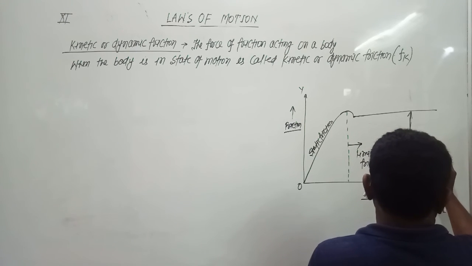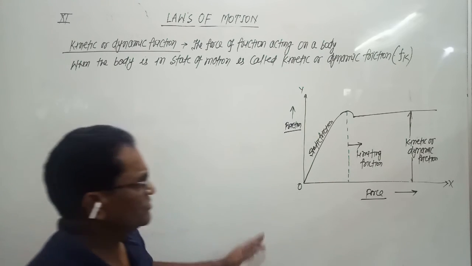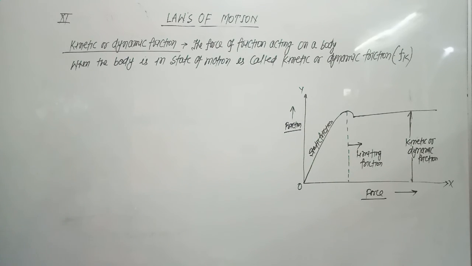So there are three types of friction: static friction, limiting friction, and kinetic friction. Static friction means the body is not moving, the body is at rest, and in that situation the force of friction acting is called static friction.